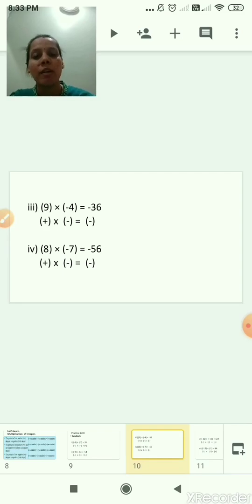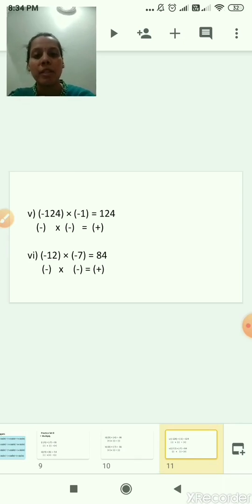I hope you don't have any doubt till here, till third sum. Okay, now fourth sum, 8 multiplied by -7 is equal to, 8 sevens are 56. And what is the sign of the first integer? Plus. And what is the sign of the second integer? Minus. So plus minus is minus, correct. So the answer, that is the product, is -56.